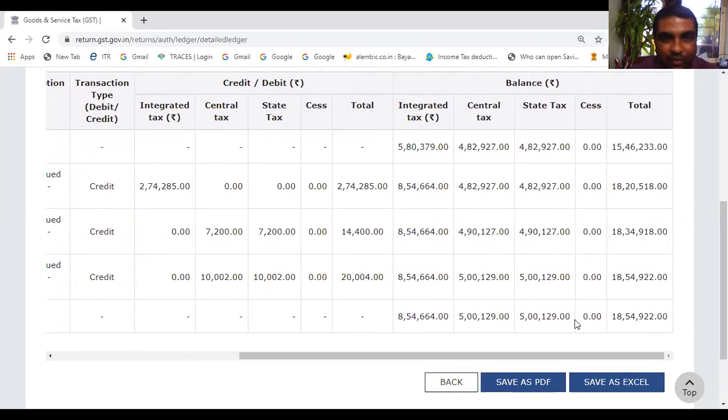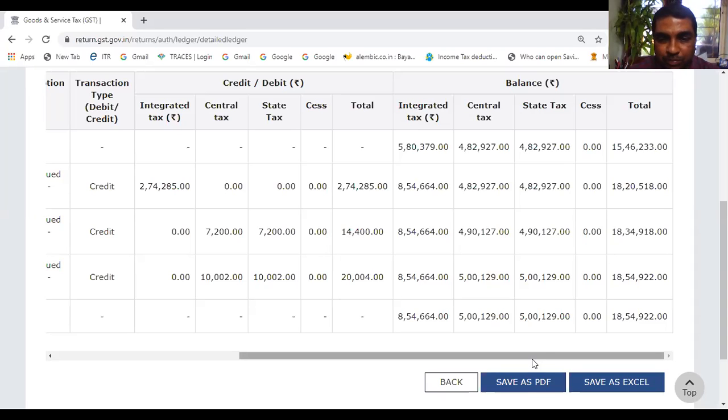Are you seeing how the electronic credit ledger looks? It can be printed. It can be exported to Excel. It can be saved as PDF.